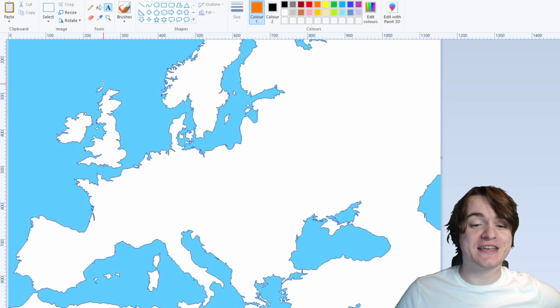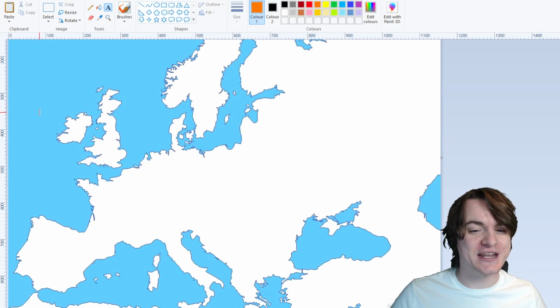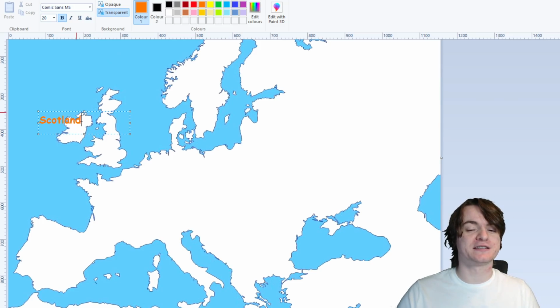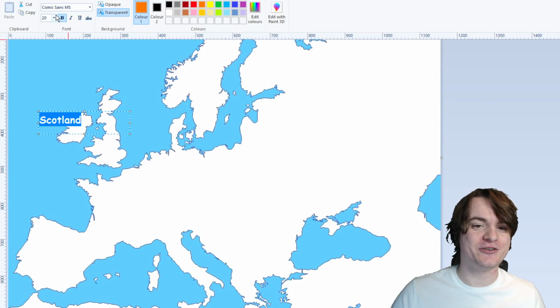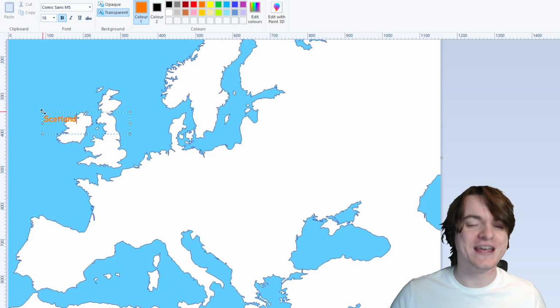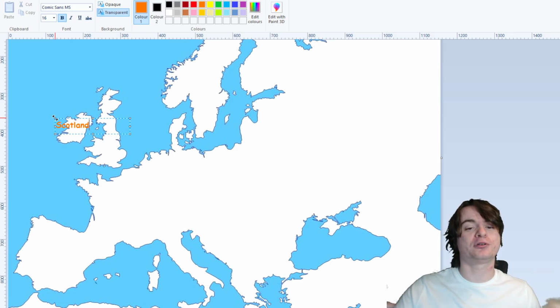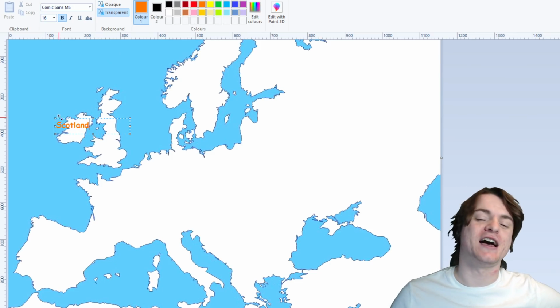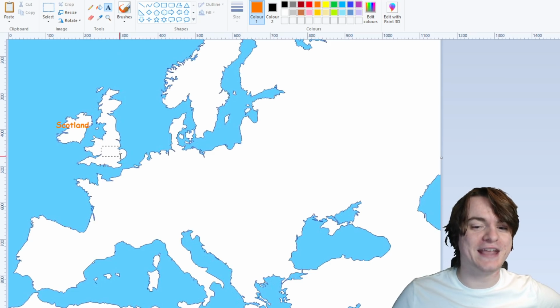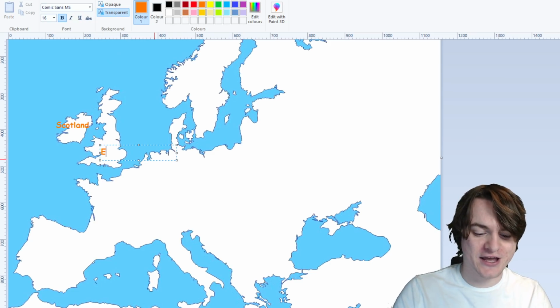because as you all know, I'm from the United Kingdom, and part of the United Kingdom, I'm pretty sure, is this island over here. I'm pretty sure this is where Scotland is, so we'll place Scotland there accurately. We'll have to size this down a little bit. Gonna have some smaller text because it's a small island. Scotland is famous for being a pretty small island that's very close to England. So I guess if that's Scotland over there, then this must be England. Yeah, this big island must be.